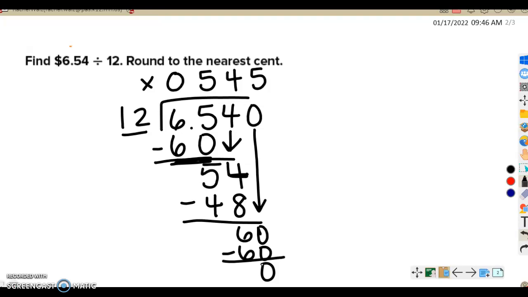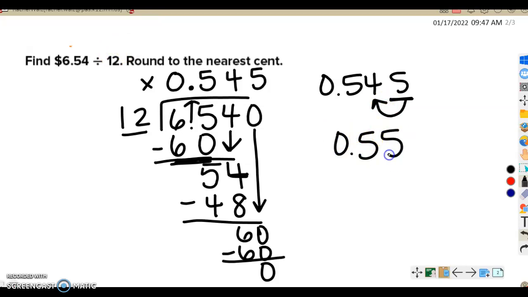We can finish up the division by just taking this decimal and bringing it up directly into our answer. So $6.54 divided by 12 is 0.545, but we have to round because it's money. So we're going to look at this number, this is a 5, which just means we're going to bring this 4 up to a 5. That's how our rounding rules work. So we have 55 cents after we divide.